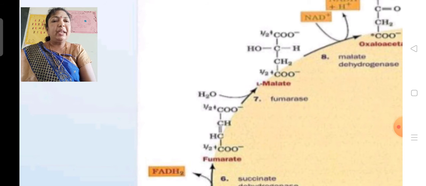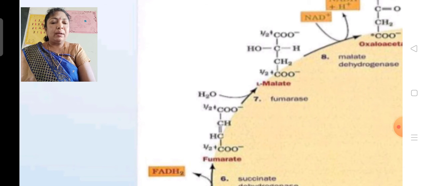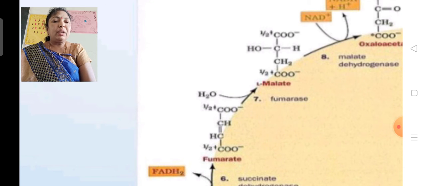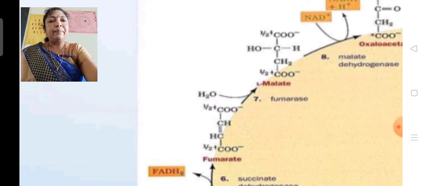Finally, the fumarate is converted into malate in the presence of fumarase. Here, one hydrogen of that water molecule is liberated out. In the presence of fumarase, fumarate is converted into malic acid.